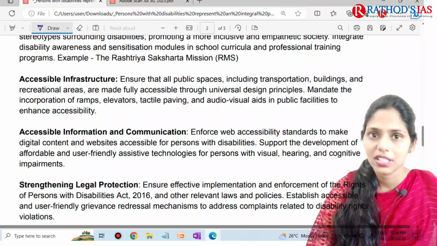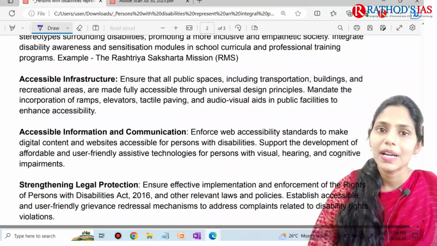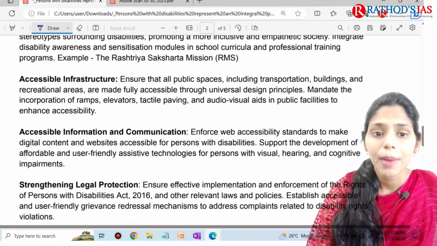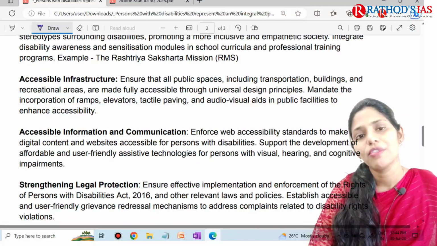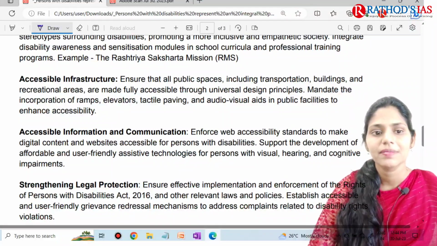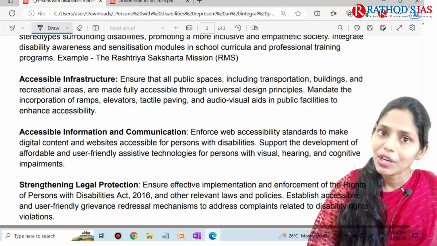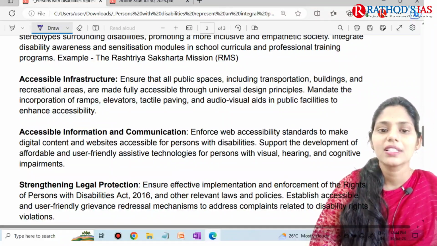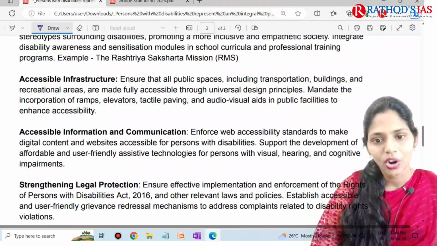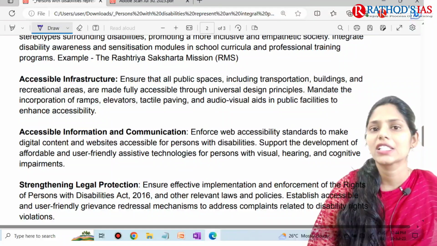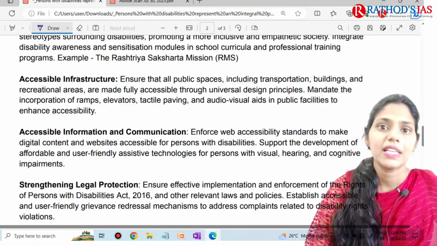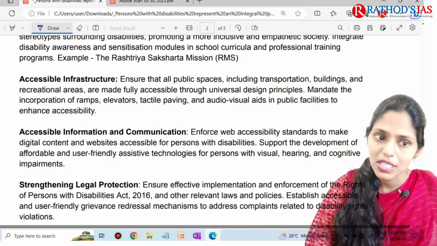All public places, including transportation, buildings, recreational areas, and parks, have to be accessible for these people. We have to come up with universal design programs, incorporating ramps, elevators, and visual and audio aids in public facilities, so that we can enhance the accessibility of these public spaces for persons with disabilities.